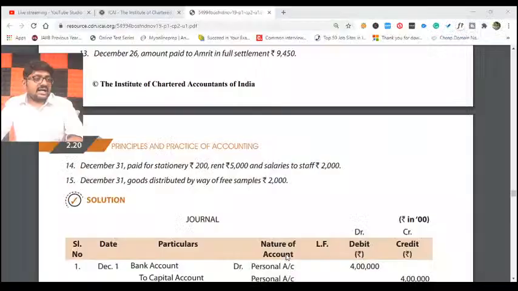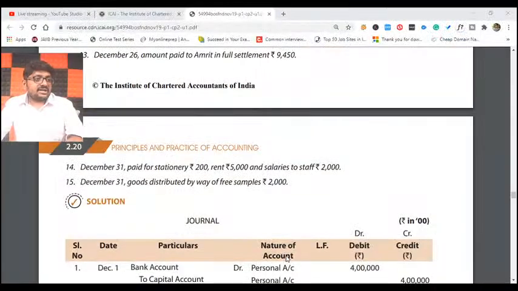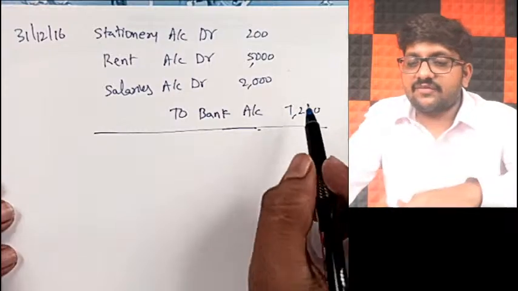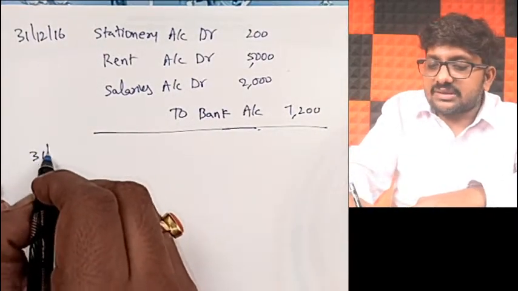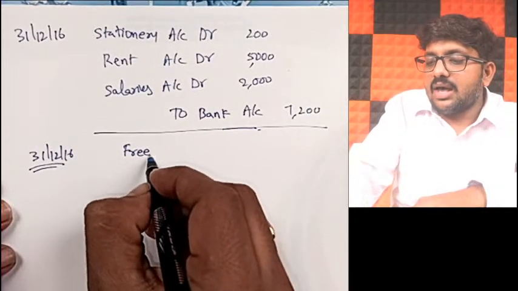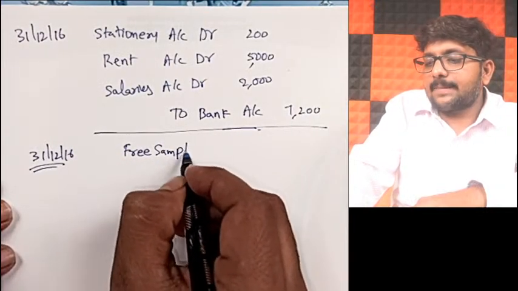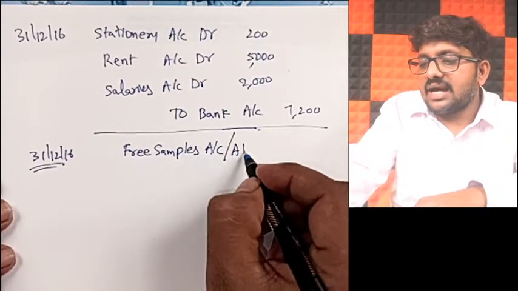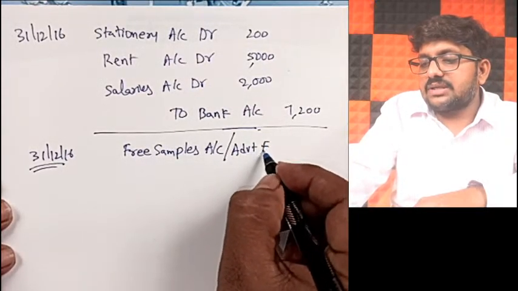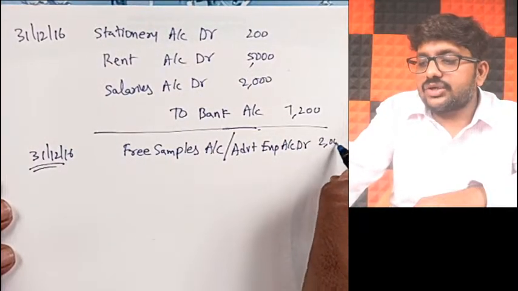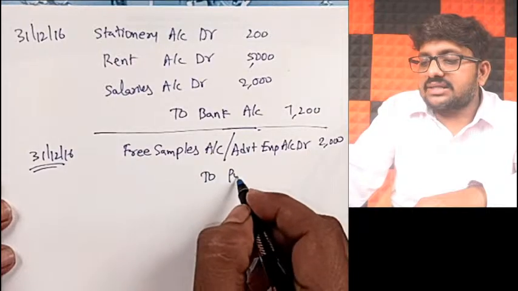And the last transaction under this problem: December 31st, goods distributed by way of free samples, 2,000 rupees. This was also discussed yesterday as a special case, my dear friends. So on 31st December, you have distributed goods as free samples. The journal entry will be: free samples account, or you can also take it as advertisement expense account, debit, 2,000 to purchases.